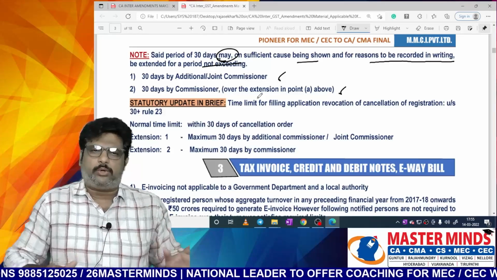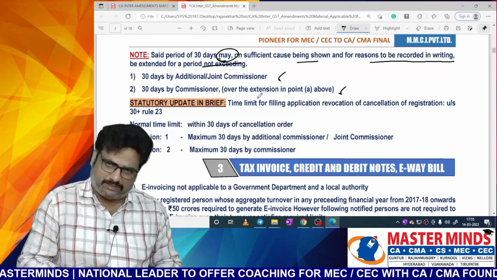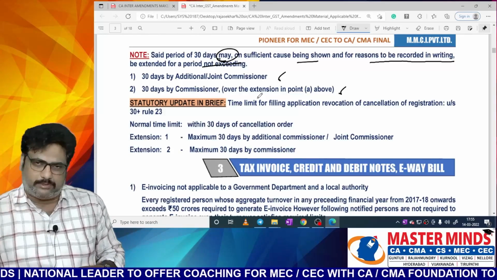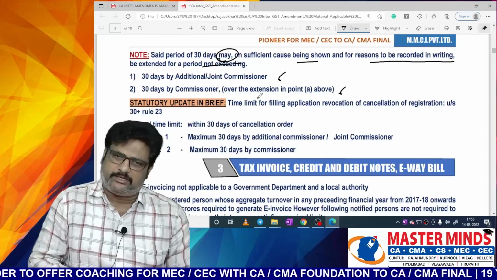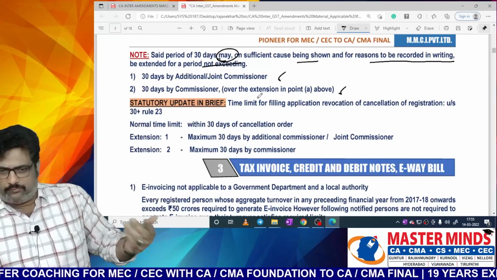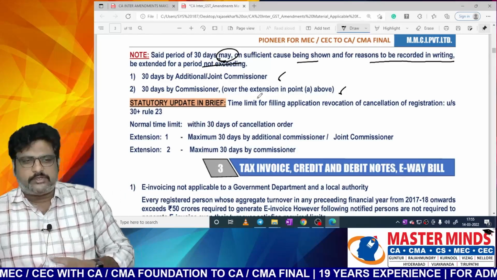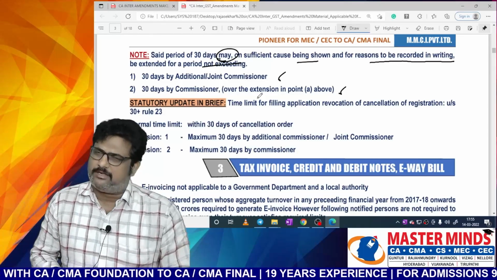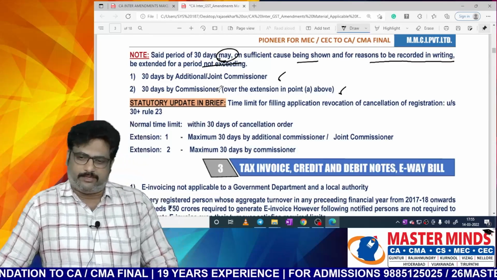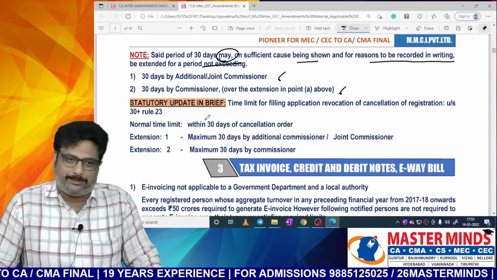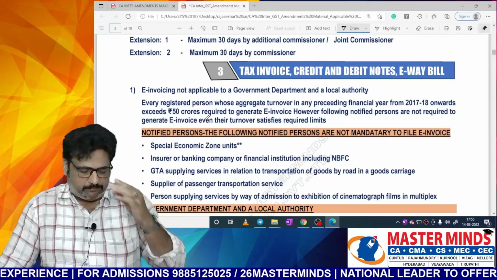Okay, ma? So, there was an amendment in section 30 with respect to revocation of cancellation. With respect to section 30, initially the time period is 30 days. Now there is extension of time period for that section 30. Extension 1 can be granted by the additional or joint commissioner for a period of 30 days, and extension number 2 can be done by the commissioner for a maximum period of another 30 days. This was the amendment that was there in this point. This is the amendment that is there in the registration chapter, ma.